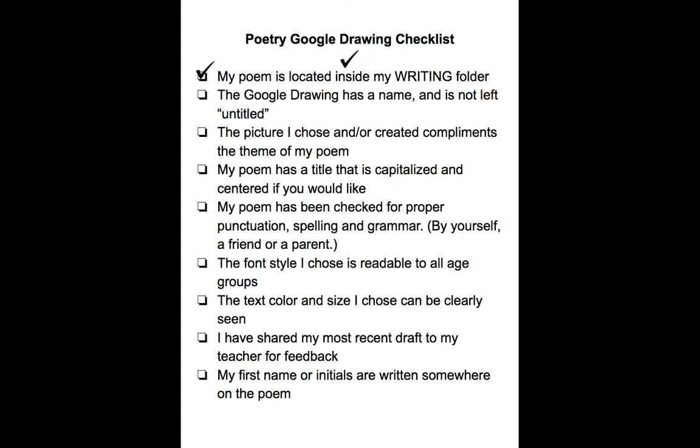This one's an important one. I want your poem to be edited one more time for proper punctuation, spelling, and grammar. So if you see any red lines or anything when you read it out loud to yourself doesn't make sense, I want you to see how you can fix it. Maybe with spelling, you can try writing it three different ways and see which way makes sense to you. If you're having trouble, ask a friend, "Can you read through my poem and see what you suggest?" or have a parent read it over and see what they can help you with?